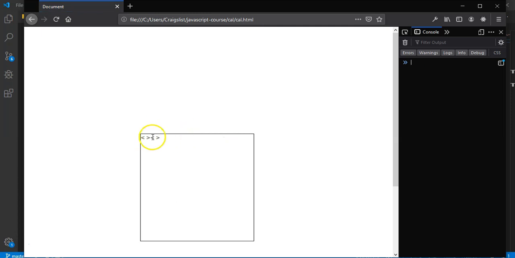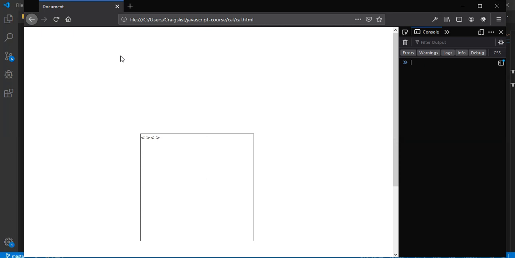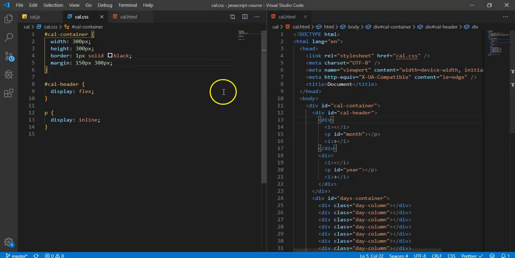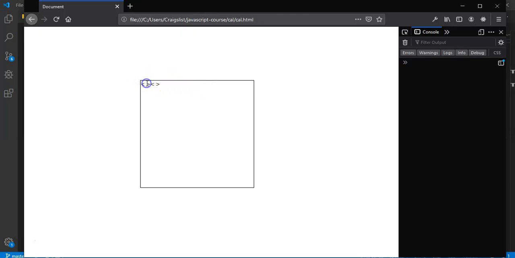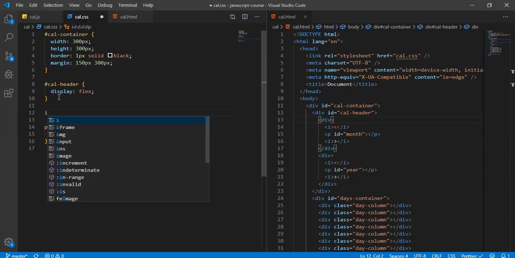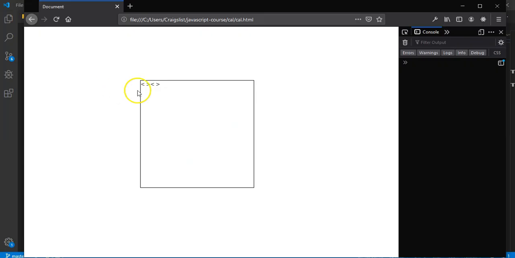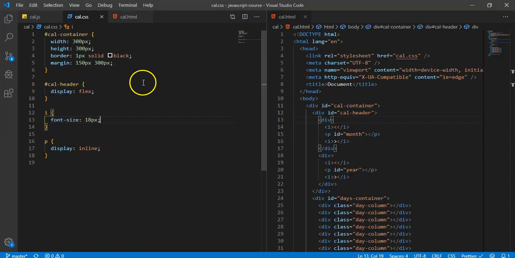What do we got? There we go. Okay, first of all, it's not terrible, but it's a little low. So let's fix that margin. We'll set it to 150, 300. All right, cool. Now, we're going to be able to click on these. I'm just going to increase the font size a little bit, just so it's a little bit bigger. We'll say 18 pixels. If my keyboard wants to work. There we go. I guess the 8 key on my keyboard is struggling a little bit.